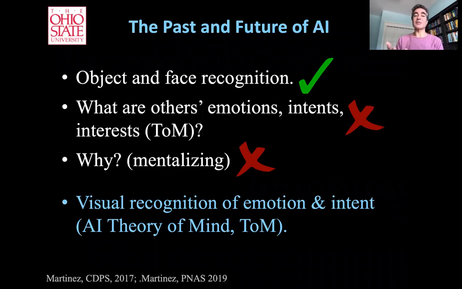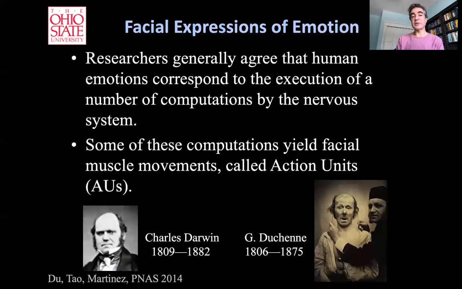And part of this theory of mind is recognizing emotions and the intents of others, but also explaining the why. That's sometimes called mentalizing, because we create a mental video of what occurs in specific cases, and we can then simulate specific conditions from specific agents. So to begin with, I'll start with emotions and then move into intent.